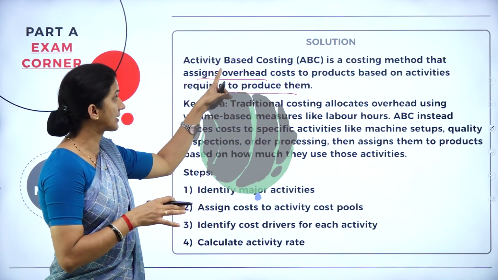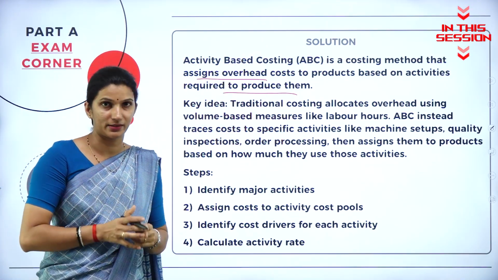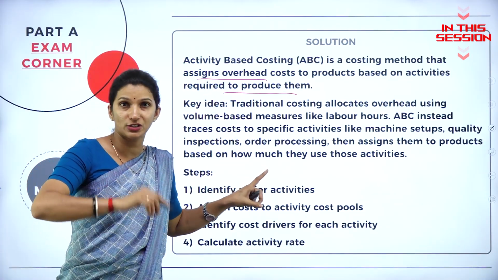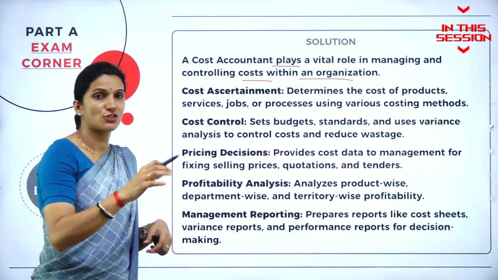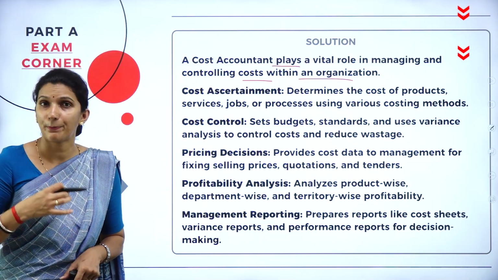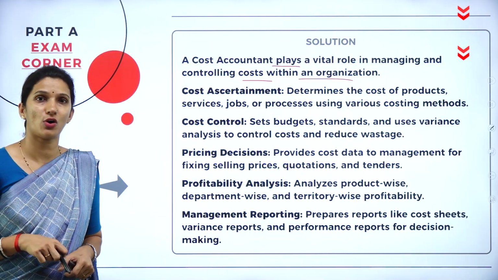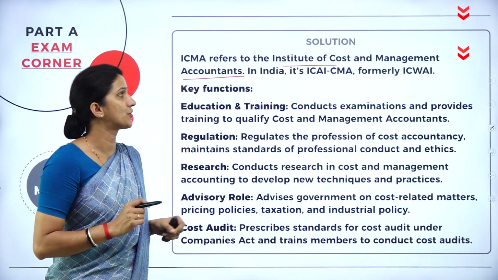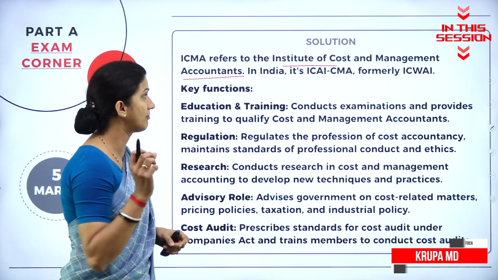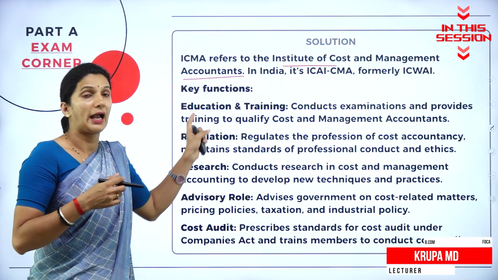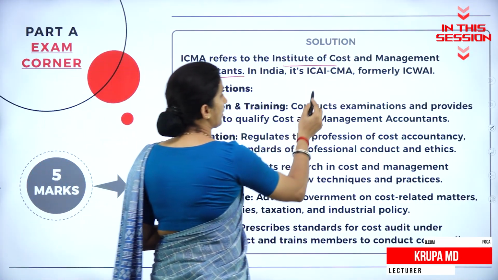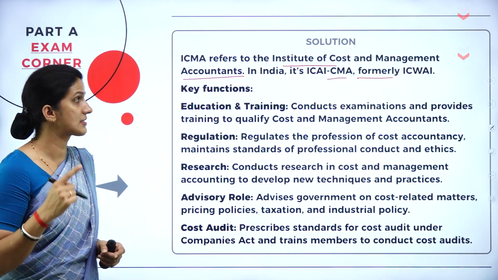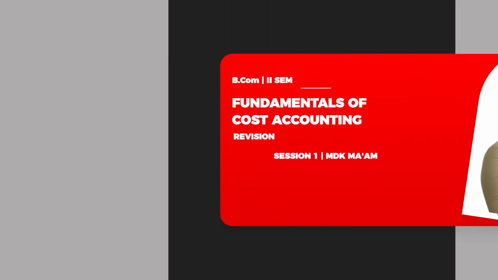So here, activity-based costing is one method used to apply the cost of a product to the various activities. That means the cost accountant plays an important role in managing the overall cost and also controlling the overall cost of the organization. ICMA refers to the Institute of Cost and Management Accountants. And in India, it's ICAI or CMA, formerly ICWAI. It is also called ICWAI.